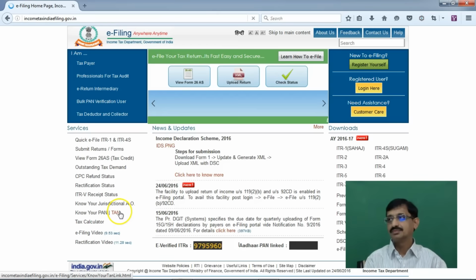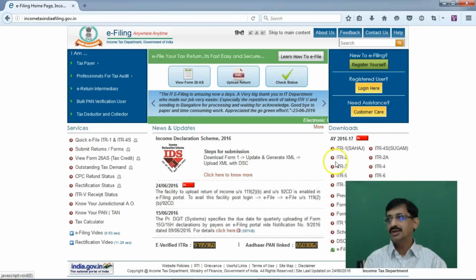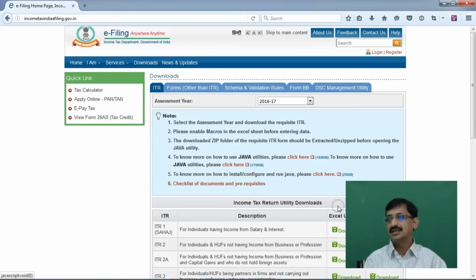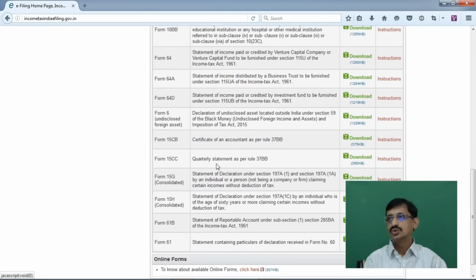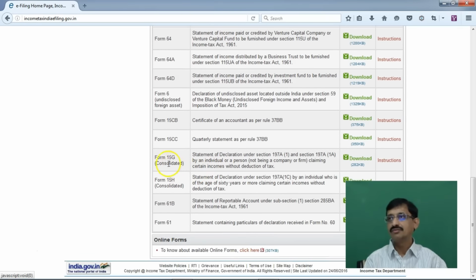Go to this particular website. Now if you observe here, there is something called forms other than ITR. In that, go to this particular form 15G consolidated. In this session I shall demonstrate how to e-file form 15G, and the procedure for form 15H is more or less the same. Now what you have to do is go to this form 15G and click on download.